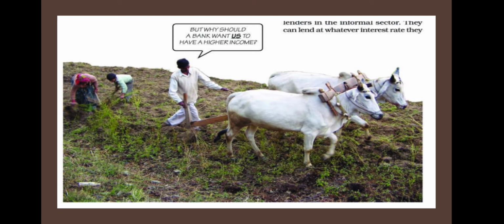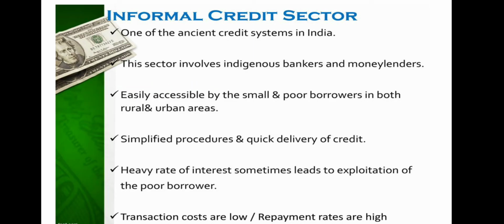Periodically, banks have to submit information to the Reserve Bank of India on how much they are lending, to whom they are lending, and at what interest rate, etc. But there is no organization which supervises the credit activities of lenders in the informal sector. So they can lend at whatever interest rate they want. There is no one to stop them from using unfair means to get their money back. So for these reasons, banks and cooperative societies need to lend more.